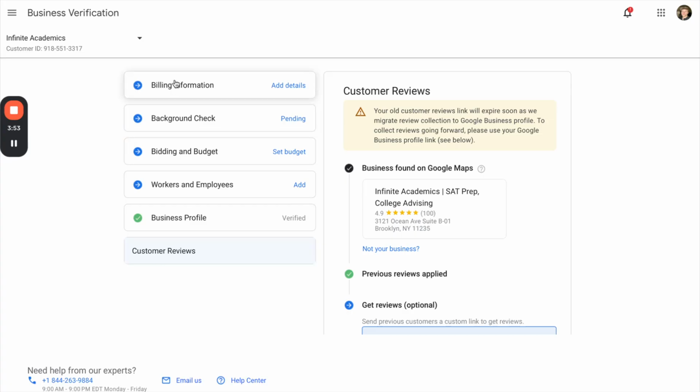Now, as for some of these other tabs here, it may differ quite a lot. For example, if you were a lawyer, it's probably going to ask for some sort of licensing. It's going to want to know who your lawyers are. It's going to want headshots. It's going to want your license ID, where you graduated college from, all this kind of stuff, right? If you're a roofer, it's going to ask for insurance and licensing and state licensing and stuff like that. In this case, I've actually never set it up for tutoring, so it seems pretty straightforward and simple. They're just asking some basic questions.